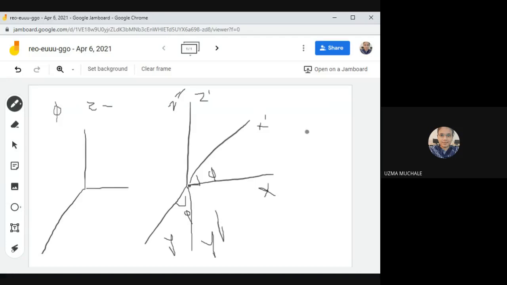And in the next coordinate system z is z dash as it is. The other coordinate system is x dash, y dash and z dash, and this is x, y, z. First we have to fix z equal to z dash and then rotate.